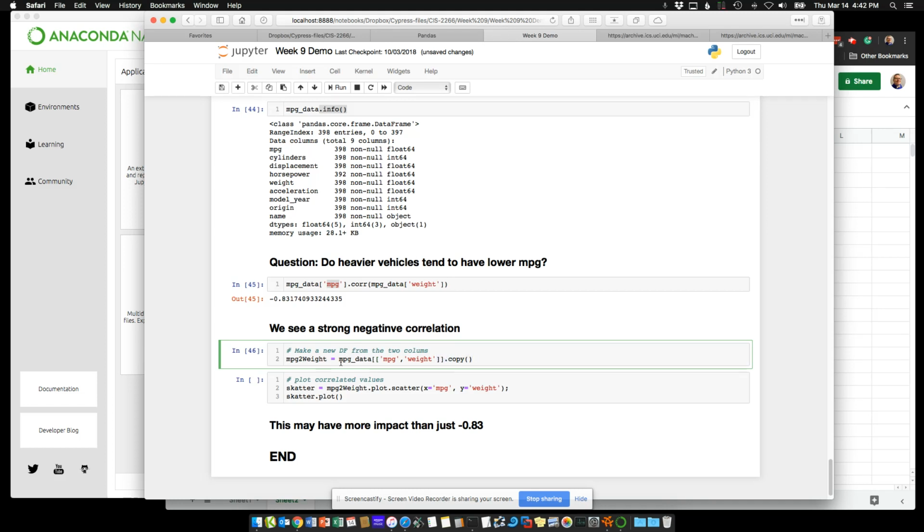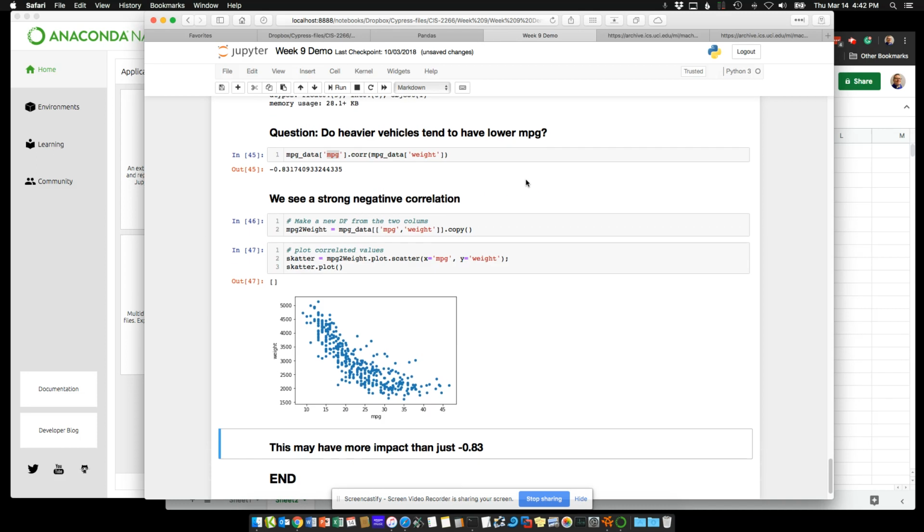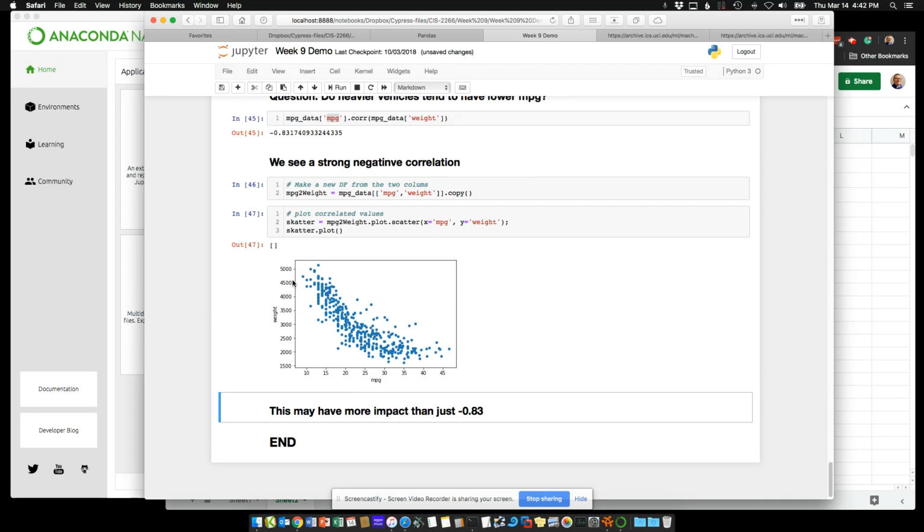A nice way to peel data out from the original data set. I can take that for further analysis. In this case, we're going to do a scatter plot. And there you go. So you can see, the more the vehicle weighs, the fewer miles per gallon it gets.